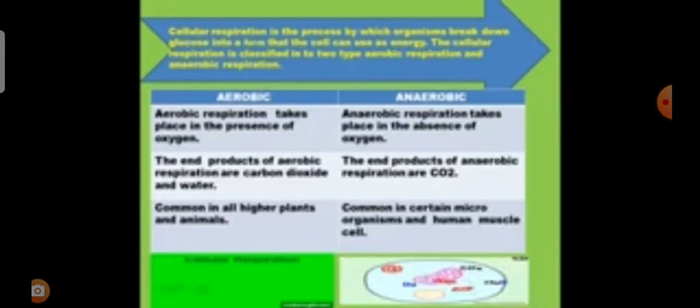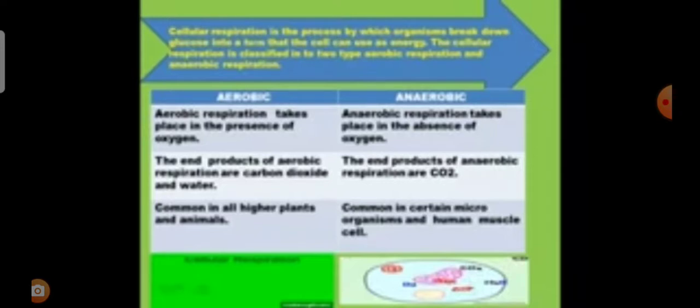Now we see cellular respiration. Cellular respiration is the process by which the organism breaks down glucose into a form that the cell can use as energy. Cellular respiration is classified into two types. One is aerobic respiration and the other is anaerobic respiration. Aerobic respiration takes place in the presence of oxygen. Anaerobic respiration takes place in the absence of oxygen.